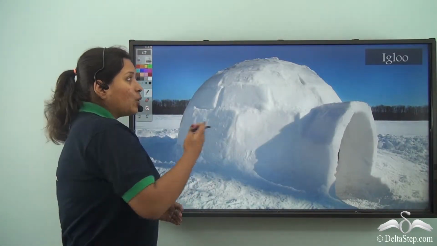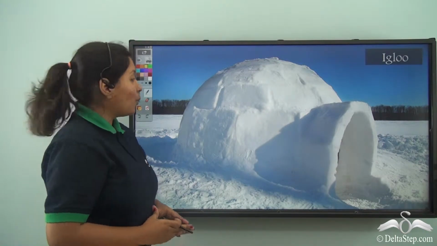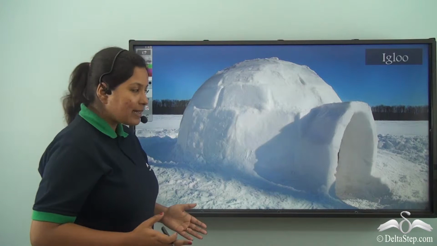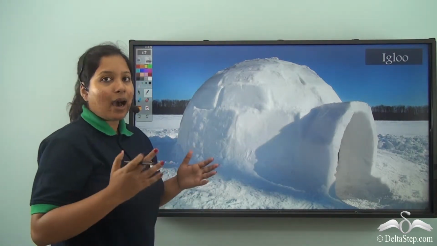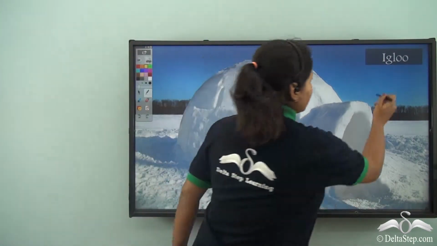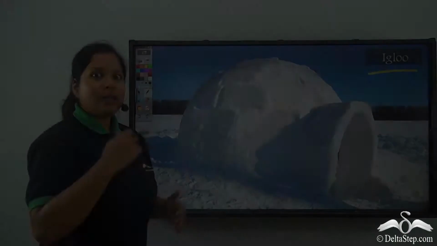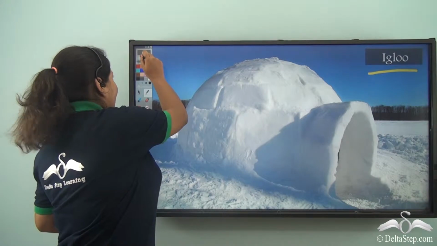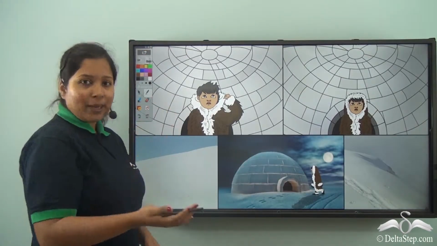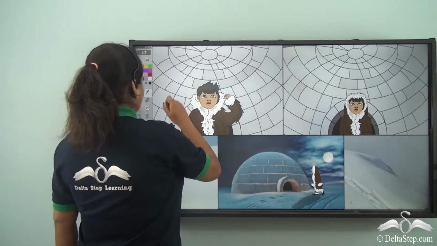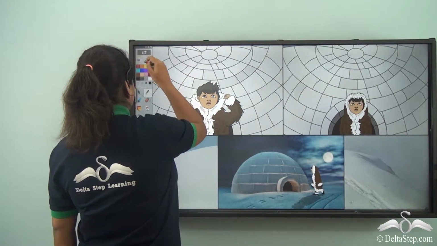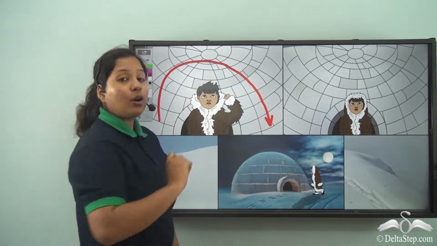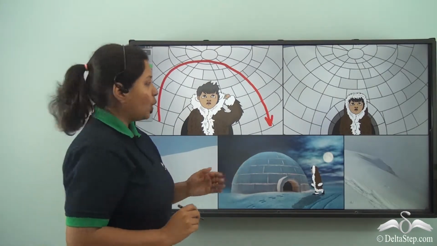Now, let's go to the Arctic region. What do we see here? It's ice and snow all around, correct? So, what is the house in the Arctic region called? It is called the igloo. Now, let's understand what is igloo all about. Well, the igloo is a dome-shaped structure over here made of blocks of snow.